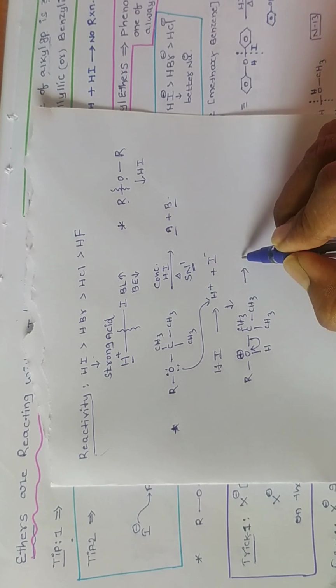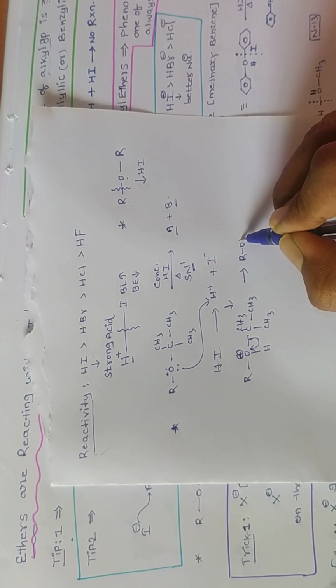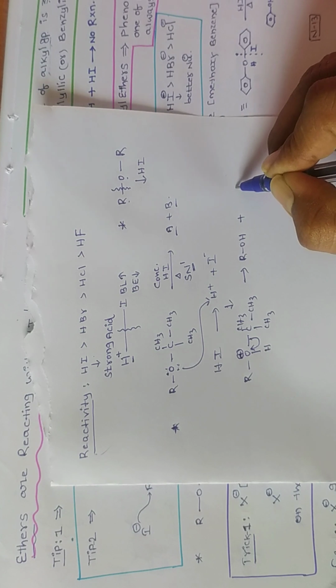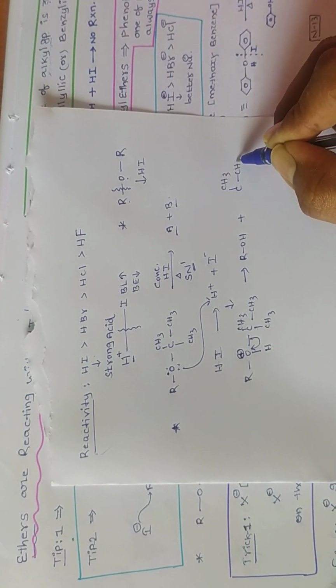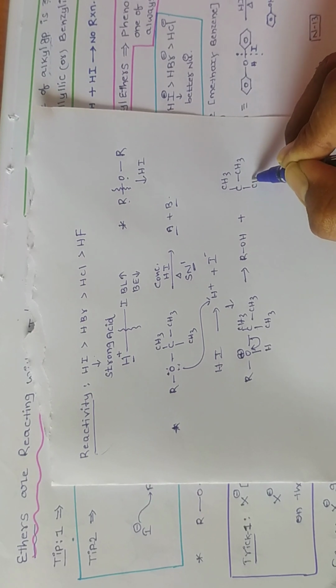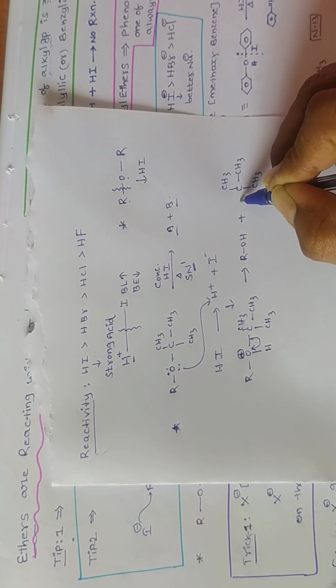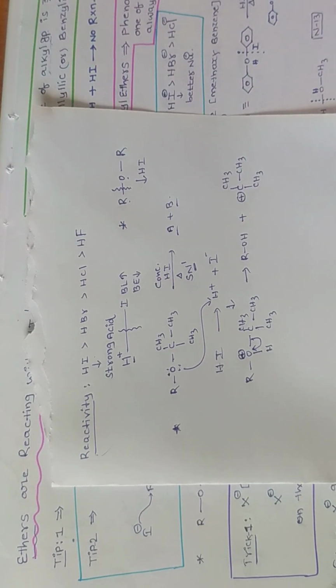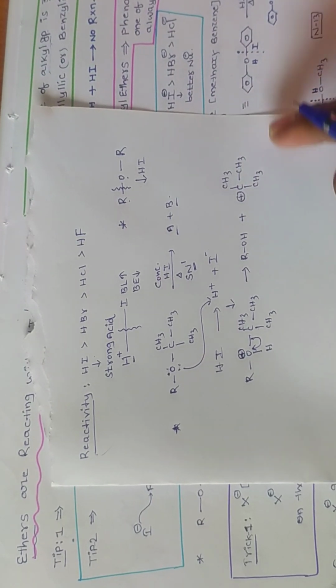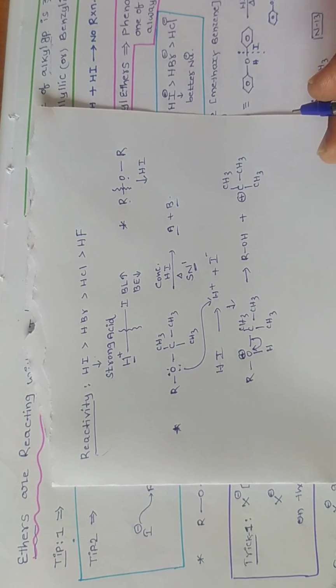Then we get alcohol plus a 3 degree carbocation. This is step number 1 of the SN1 mechanism, formation of carbocation.